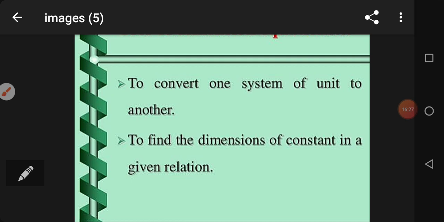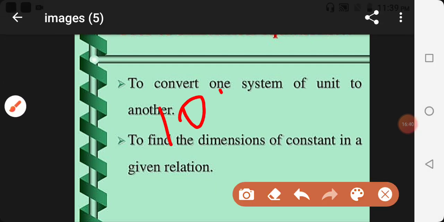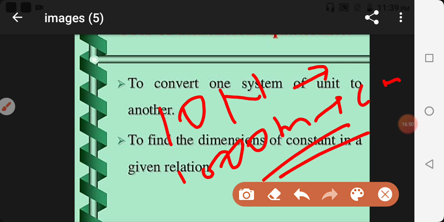We have already discussed it, to convert one system of unit to another. We have seen the example of 10 Newton to convert to dyne, and 1000 meter to convert to centimeter. Both are different system units.